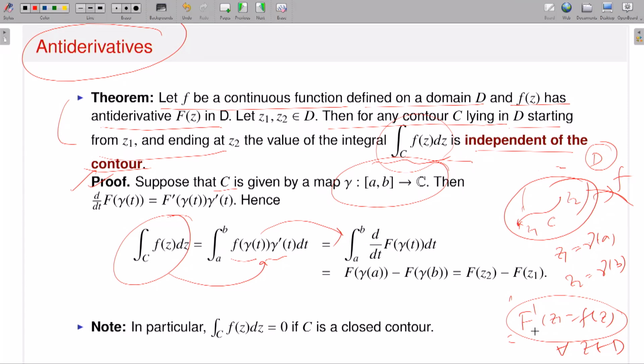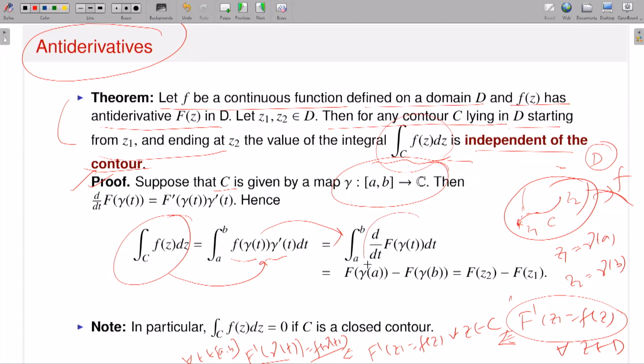So F prime of z is equal to small f of z for all z in C also, because C is inside the domain. That means capital F prime of gamma t is the same as small f of gamma t, for all t in the interval a to b, because gamma t are the points on C.